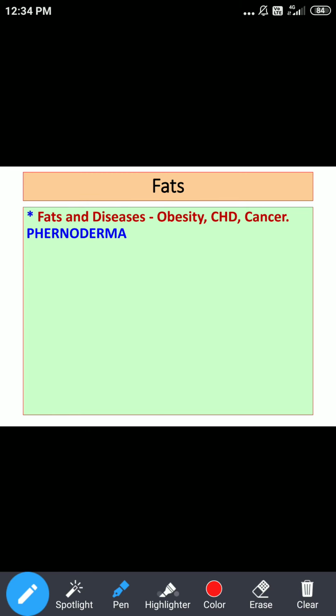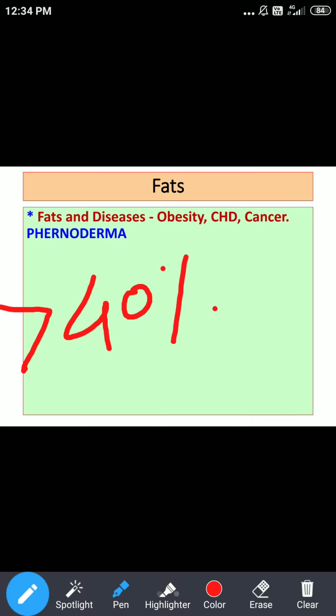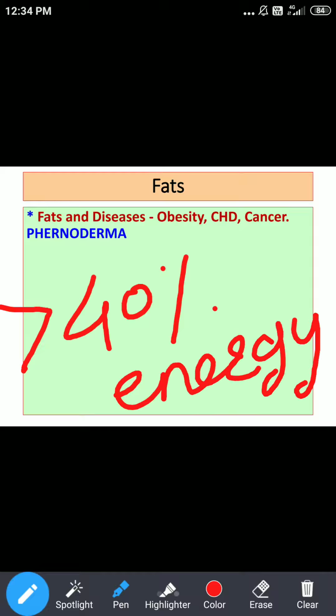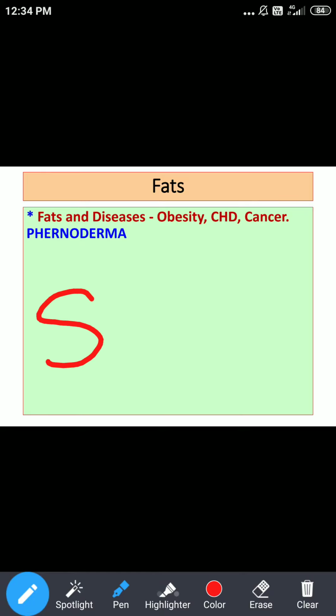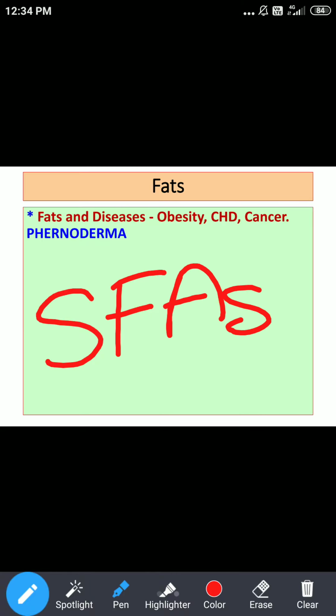Okay, the second important thing is coronary heart disease. Whenever a diet is rich in fat, or high fat intake is there, and if more than 40% of energy is provided from fats, there is increased risk. To be specific, this is so if these fats are rich in saturated fatty acids, or simply saturated fats.